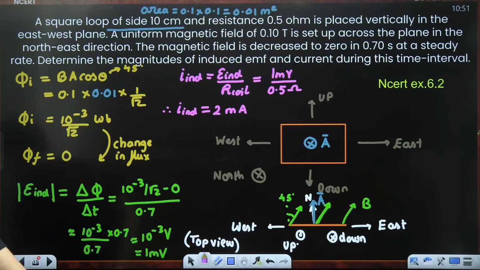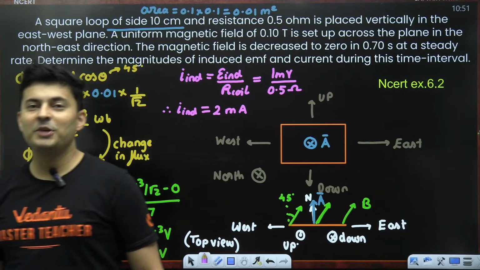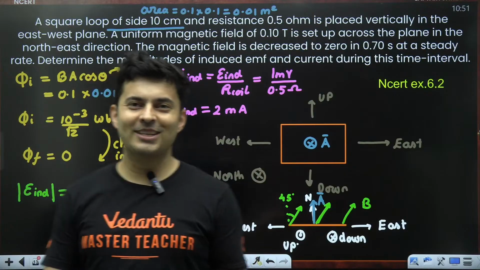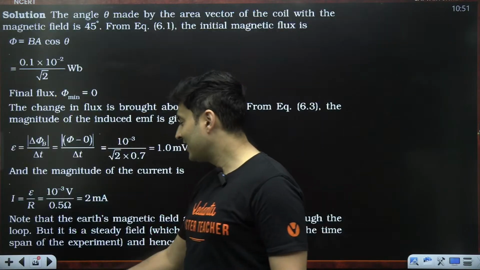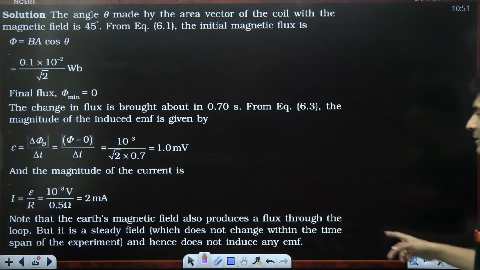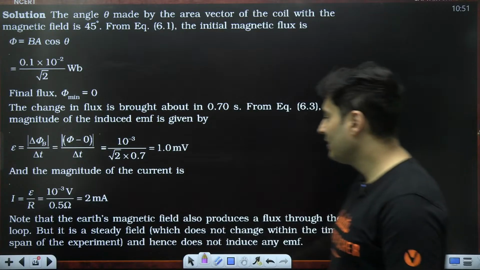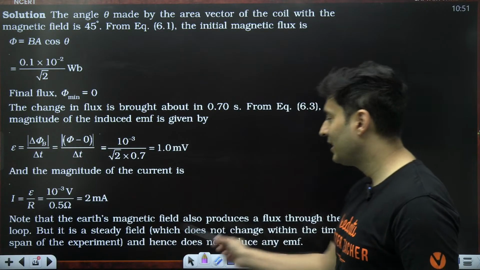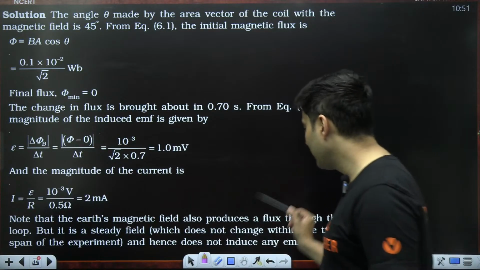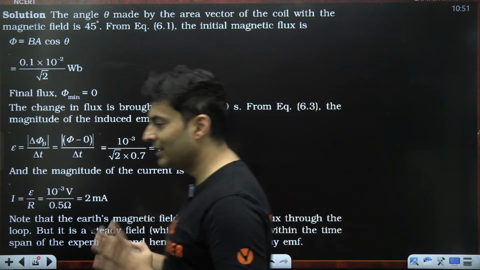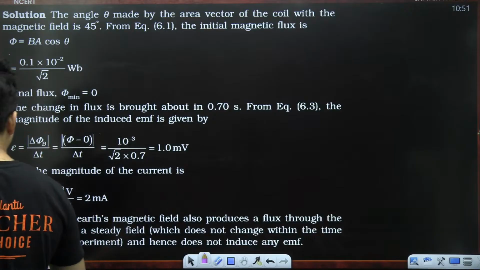There is a reason for that, and the reason is it was never changing. It was always constant. So the Earth's magnetic field is also producing a flux, but it is a steady field which does not change with time. Hence, it is not going to be considered. It is not going to induce anything. That's the reason for it.